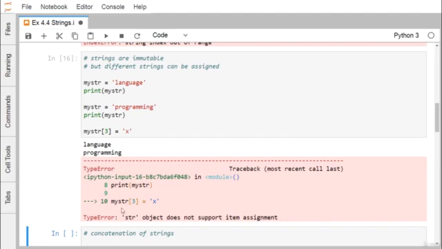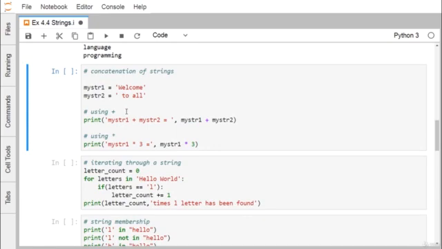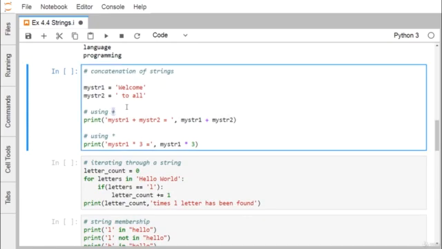So there is a type error: str object does not support item assignment. That is the error message we are getting, and the error name is TypeError. Next, we are going for the concatenation of strings, and that can be done using plus.